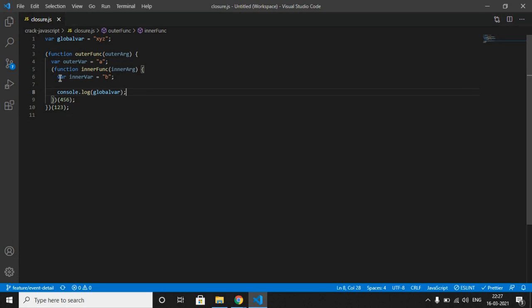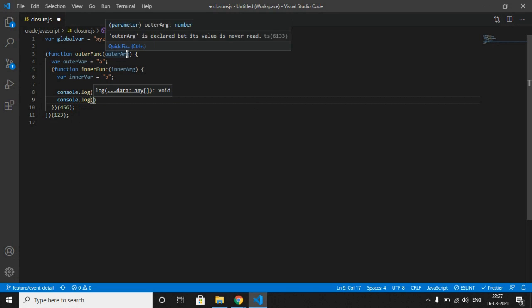So first one is inner variable which is our innerwire, and second is variables in its outer function scope which is outerwire, and third one is global variable which is globalwire. Okay, so let me console some other variables. Let me console.log outerArg here, outerArg.